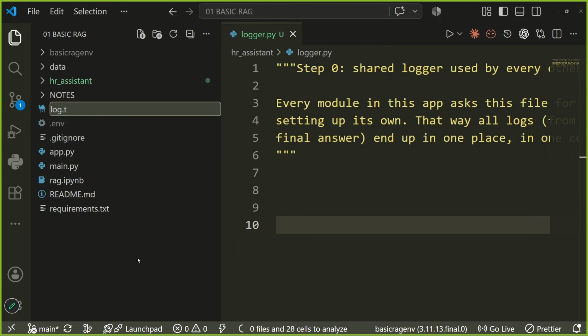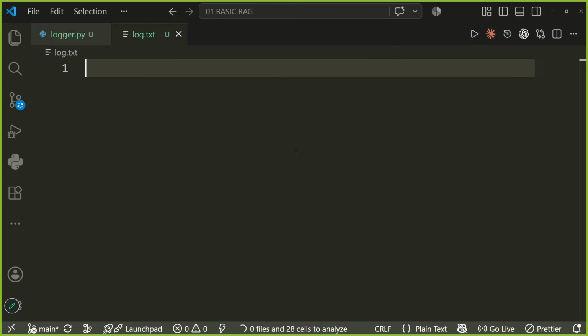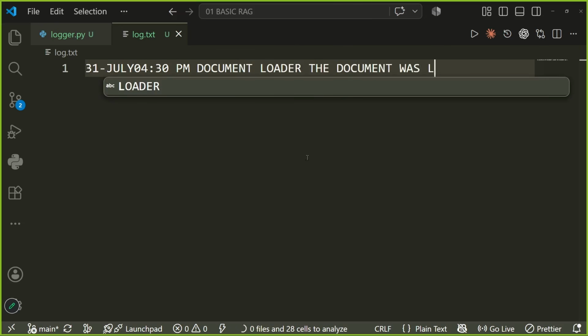In log.txt, we would write something like, hey, today is 31st of July and the time is 4:30 p.m., and at 4:30 p.m. I am talking about the document loader file, and in this document loader file, the document was loaded.